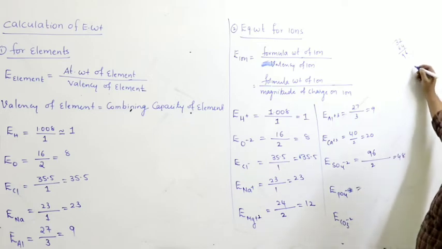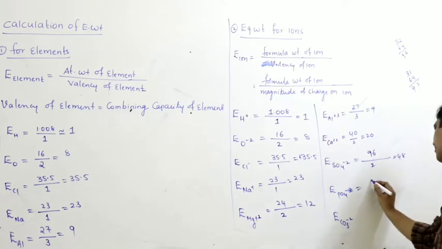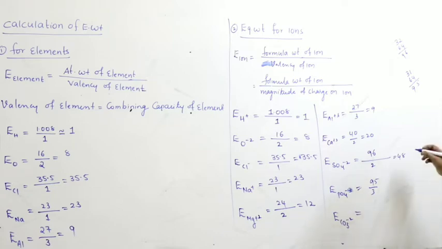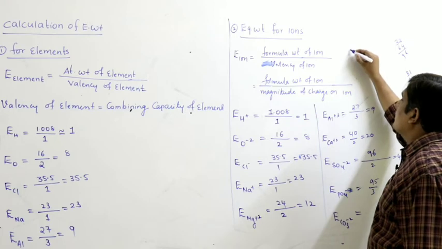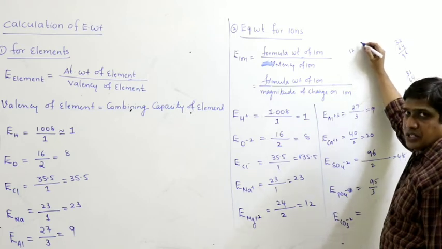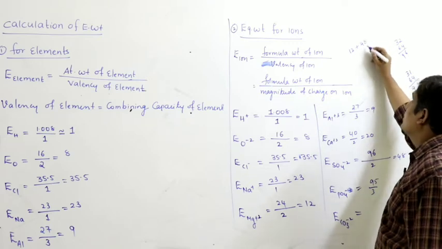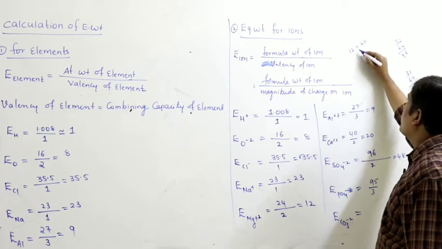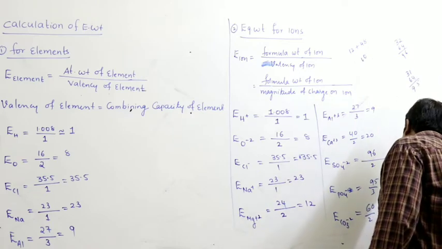Phosphate ion: atomic weight of 1 phosphorus is 31. 4 oxygens, 4 into 16, 64. That is 95. 95 by 3. Carbonate: in carbonate you have 1 carbon, 1 into 12, atomic weight of carbon is 12. 3 oxygens, 3 into 16, 48. So 48 plus 12 is 60. You will get 60 by 2, the magnitude of the charge, that is 30.